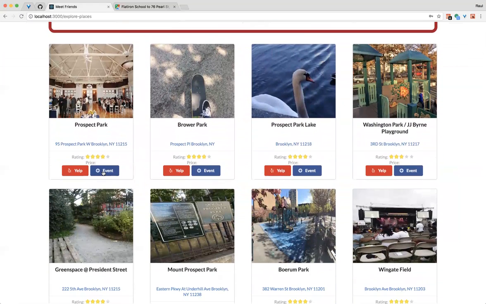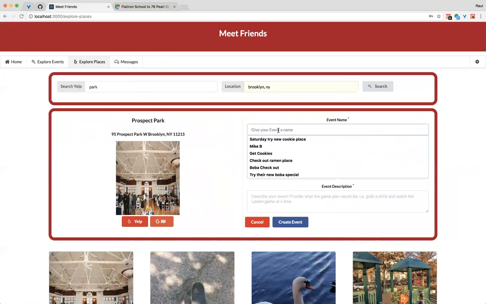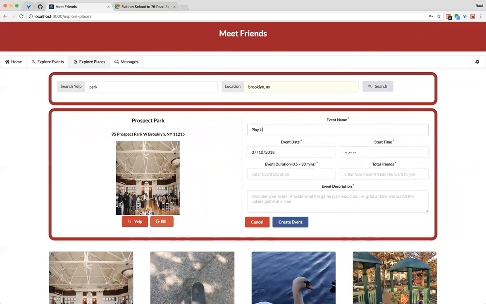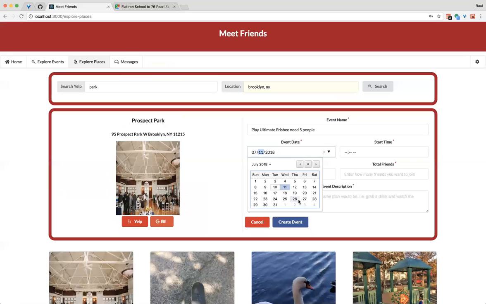So let's say I want to go to Prospect Park. Let's say I'm an Ultimate Frisbee fan. I can say play some Ultimate Frisbee. So I can set the date. I can select it this way, or I can choose one from here and say, let's say I want to do Saturday at 10 a.m.